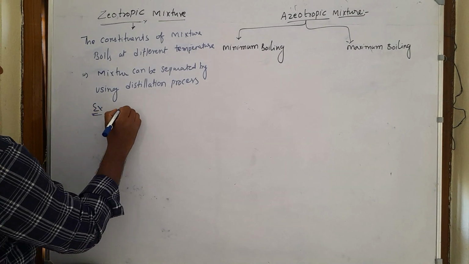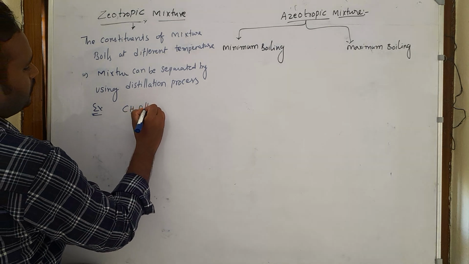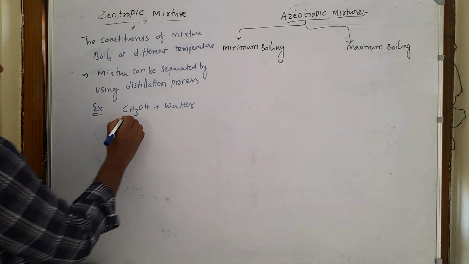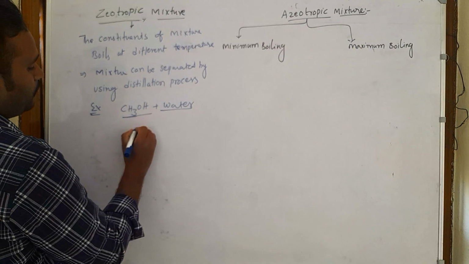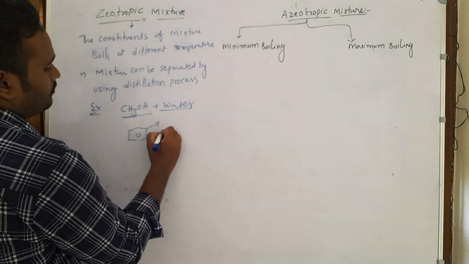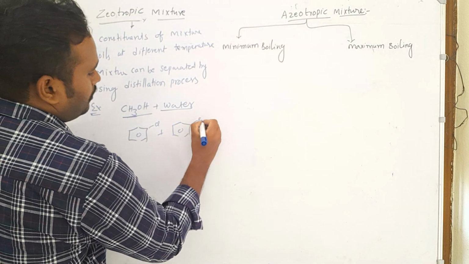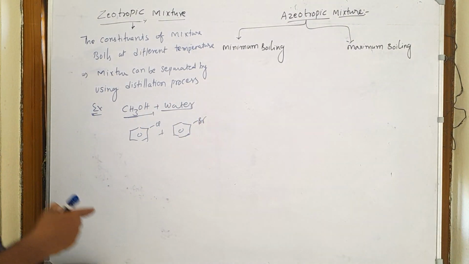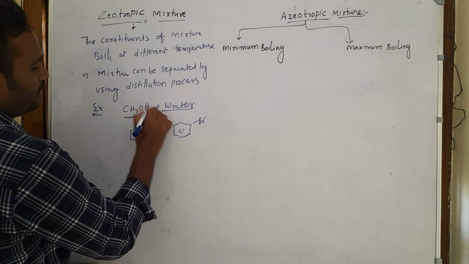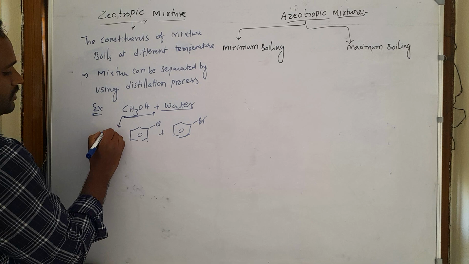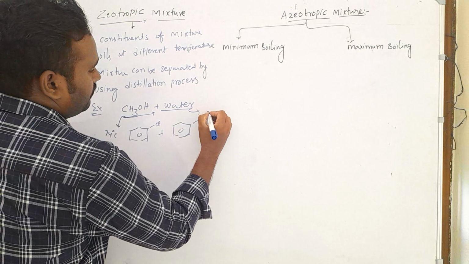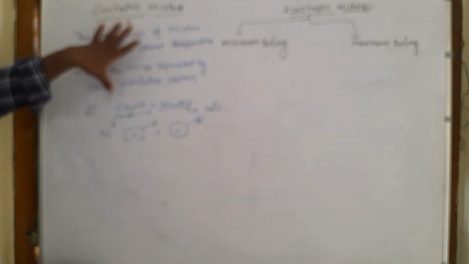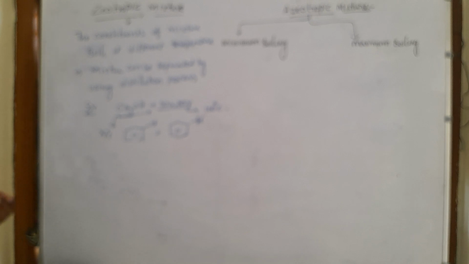Examples of zeotropic mixtures: methyl alcohol CH3OH plus water, and chlorobenzene and bromobenzene. They act as zeotropic mixtures, meaning they boil at different temperatures so we can separate them very easily. Here methyl alcohol boils at 74 degrees Celsius and water boils at 100 degrees Celsius. By using the distillation process we can separate that mixture.